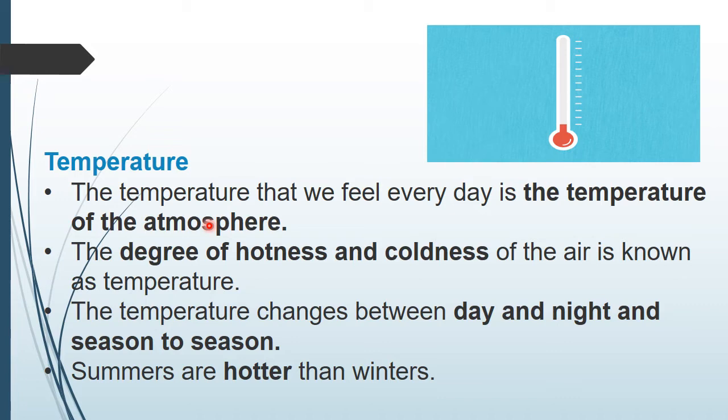What is atmosphere? It's a blanket of air that surrounds our earth. So that temperature is the temperature that we feel every day. Someday we feel very hot and someday we feel very cool. The degree of hotness and coldness of the air is called temperature. So what is temperature? The degree of hotness and coldness. The temperature changes between day and night and season to season.